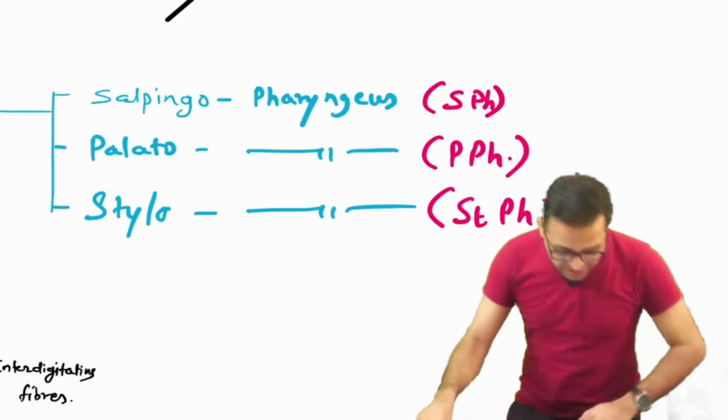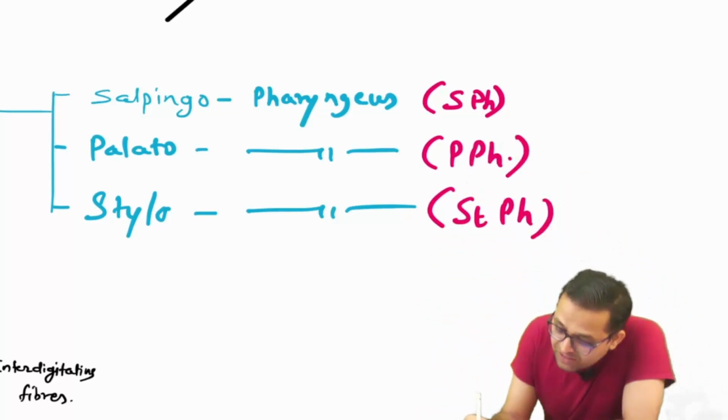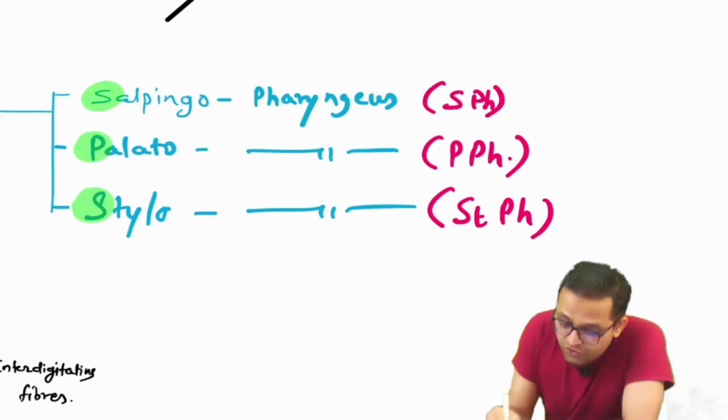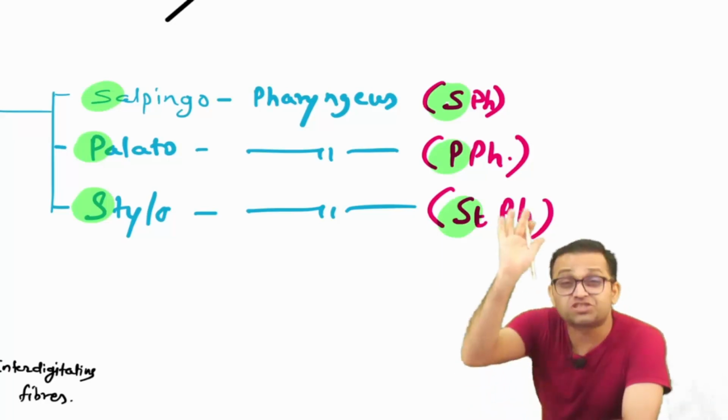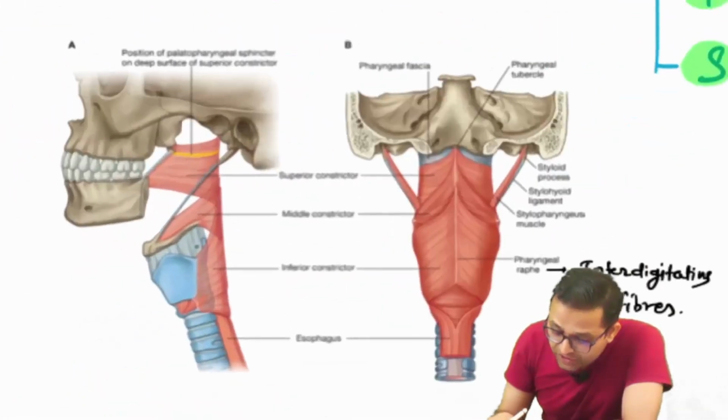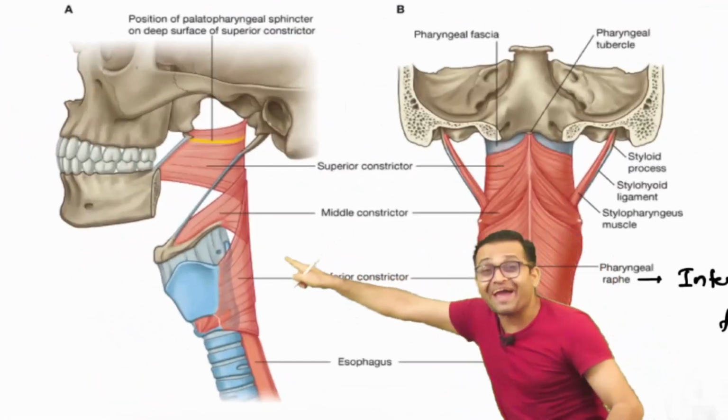So you can remember the mnemonic also. What is your mnemonic, beta? SPS. You can remember salpingopharyngeus, palatopharyngeus, and stylopharyngeus. Yes, sir. So you can observe this diagrammatic presentation. This is the INICET exam.